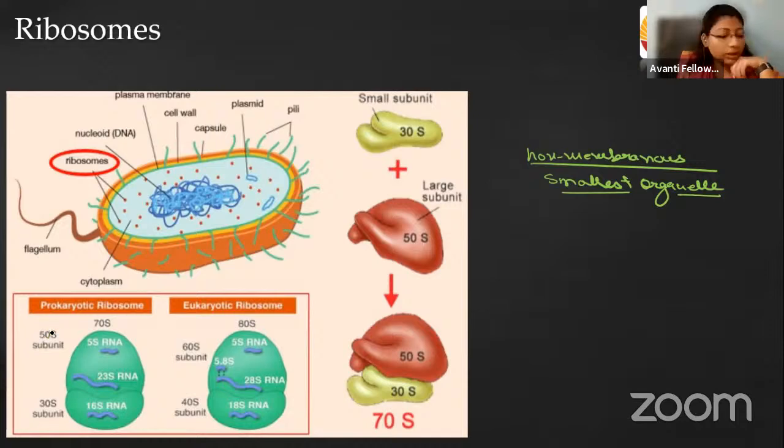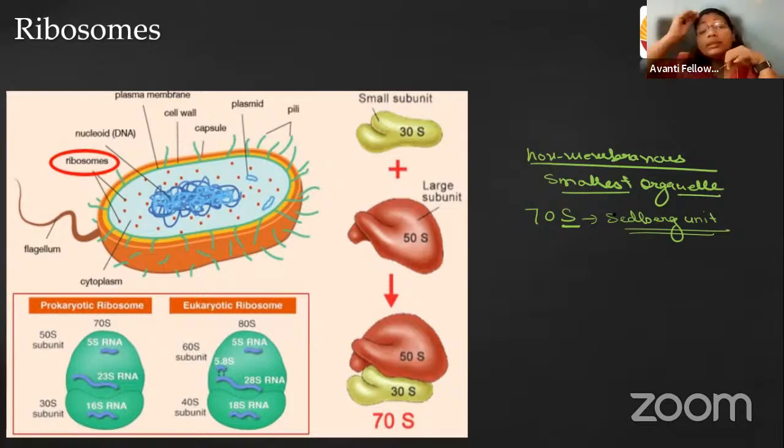Because we are talking about the prokaryote, it is denoted by 70S. The S in 70S denotes the Svedberg unit, which defines the sedimentation rate of the ribosome. As it is the smallest component, it settles at a very high speed.